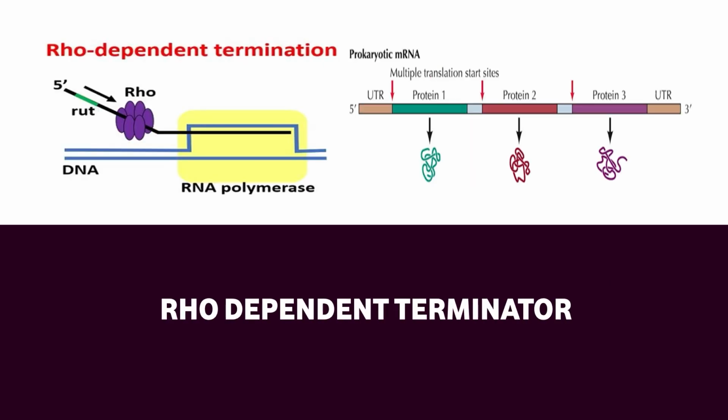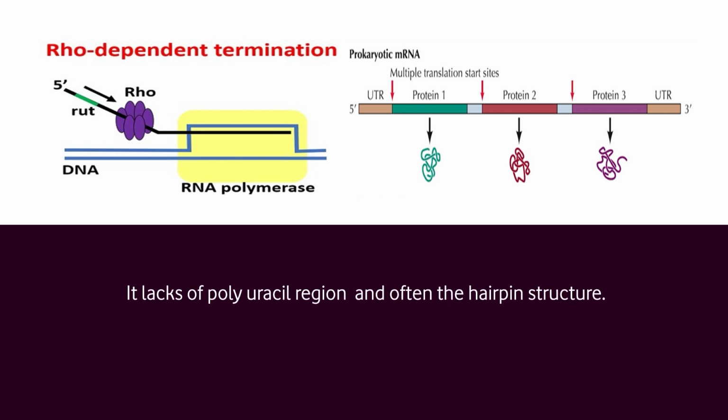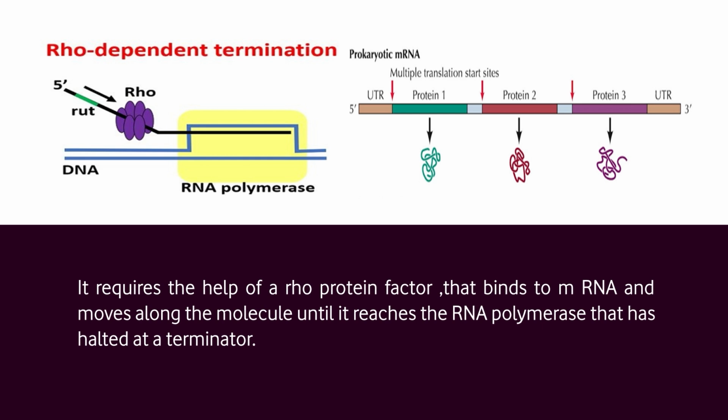The second type of terminator is rho-dependent terminator. It lacks a poly-uracil region and often the hairpin structure. It requires the help of a rho protein factor. This factor binds to messenger RNA and moves along the molecule until it reaches the RNA polymerase that has halted at a terminator.